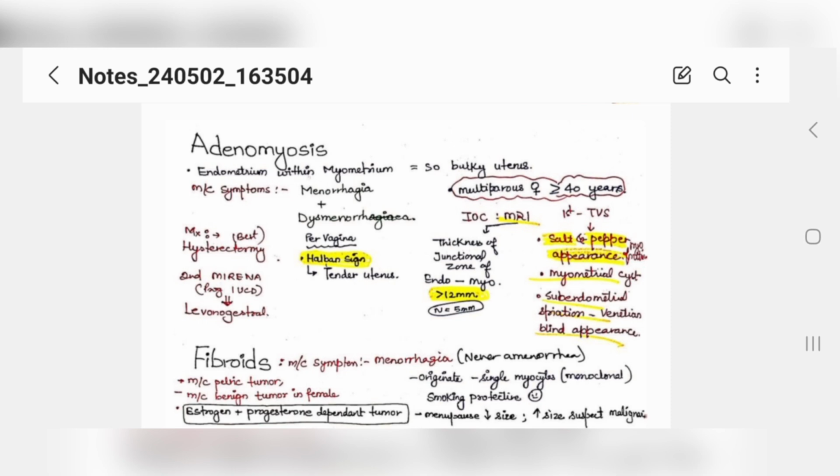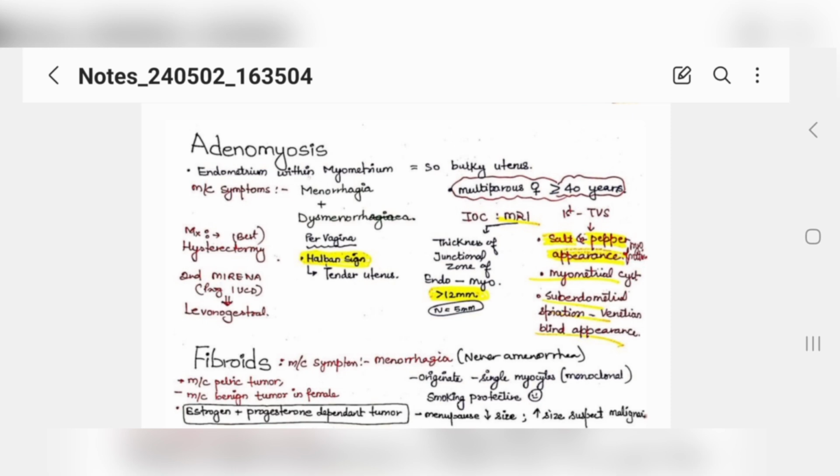Okay, and the symptoms which patient would be saying are menorrhagia, dysmenorrhea, these are basic, right? And per vaginum you will see Halban sign, which means that the tender uterus you will see. The best treatment of choice is hysterectomy, which I told you earlier in the starting also. In most of the cases in gynae, it is always best if the patient is multiparous, family is completed, over 40, it is best to get a hysterectomy done.